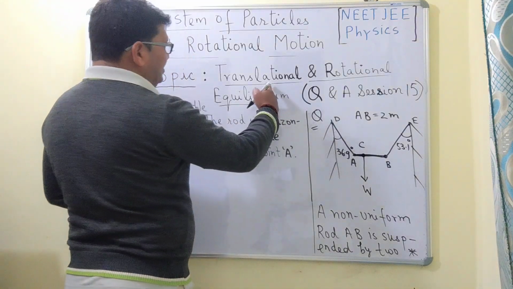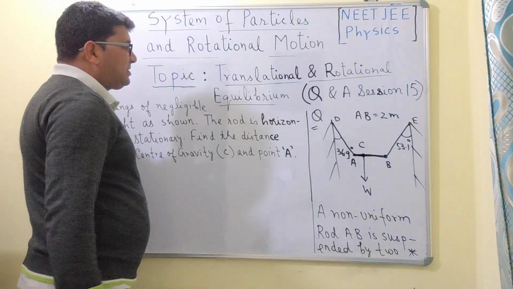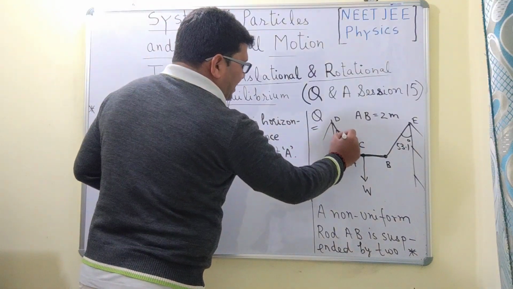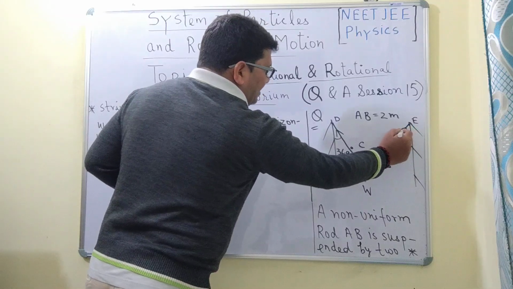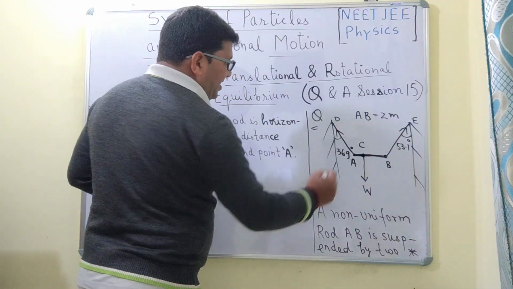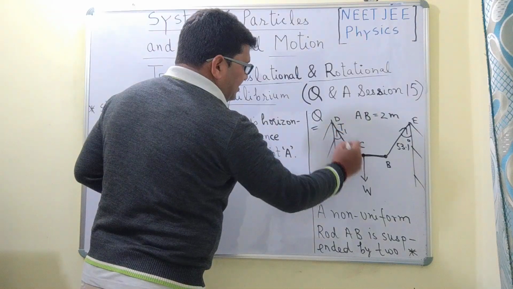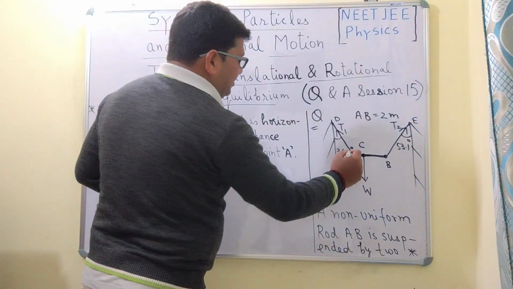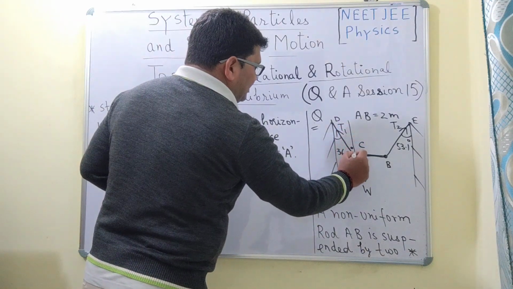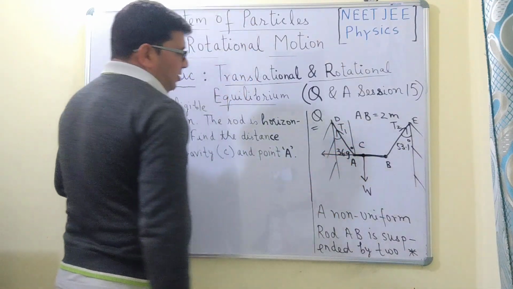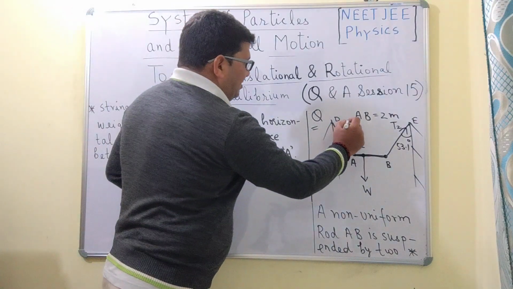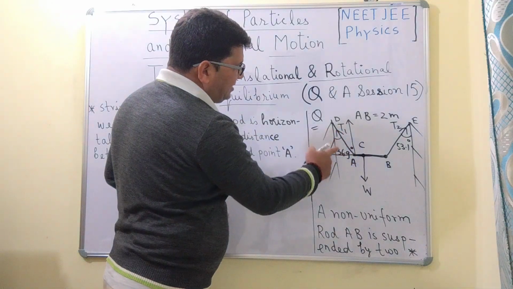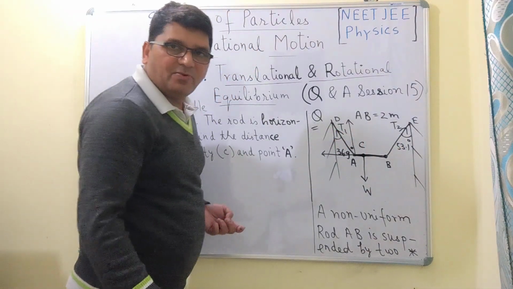So let us first of all consider the translational equilibrium. As we know, the tension always acts away from the body, so the direction of the tension will be as shown by these two arrows. Let us say the tension in the string AD is T1, and the tension in the string BE is T2. I will now resolve this tension into two components which are perpendicular to each other as shown in this figure. This angle is 36.9 and this angle is 53.1.